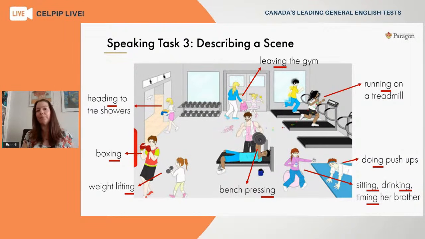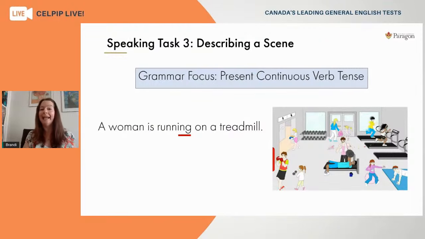And this is really important for your grammar structure for this particular task. This question says to describe some things that are happening. So what that means is we're going to focus on actions that are happening right now, and those actions will be continuing. They're ongoing as we discuss this picture. So because of that, we're going to use the present continuous verb tense. So just like the name of that verb tense implies, present means happening now, continuous, actions ongoing.